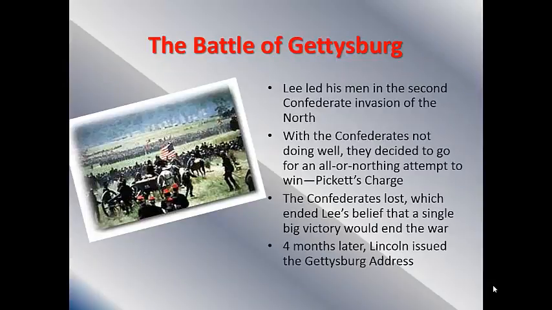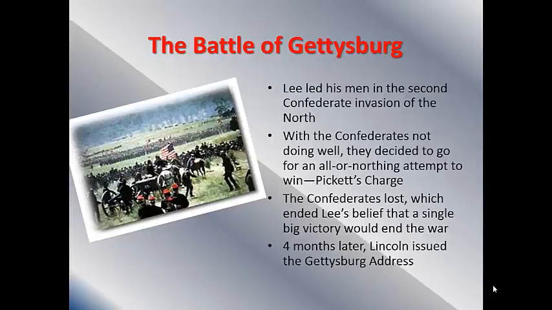Battle of Gettysburg, and I don't know why that's flickering like that. The Battle of Gettysburg is another important battle here. Lee led his men up into the North. He says, you know what, I think that if we can get one major victory in the North, maybe, just maybe, we can get victory here. We can show them that we're a strong army, and that we just want to end up tying the war more than anything else. We don't have to win the war. We just have to show them that we're strong enough to make them quit.